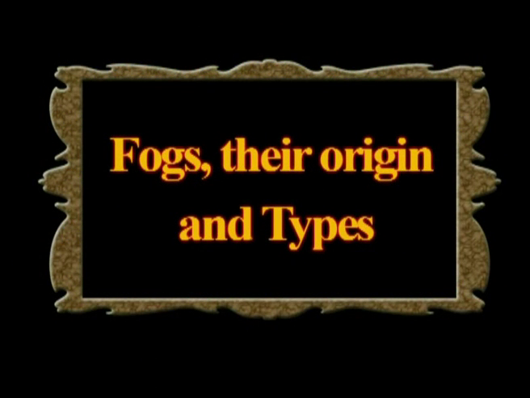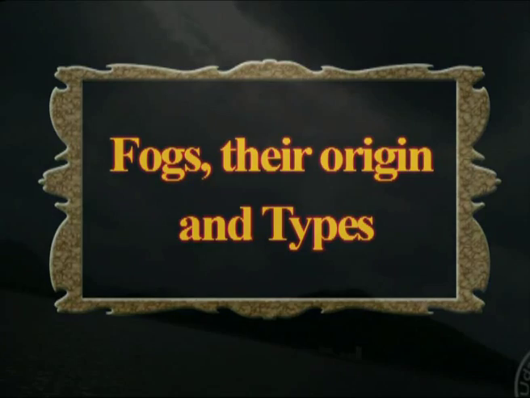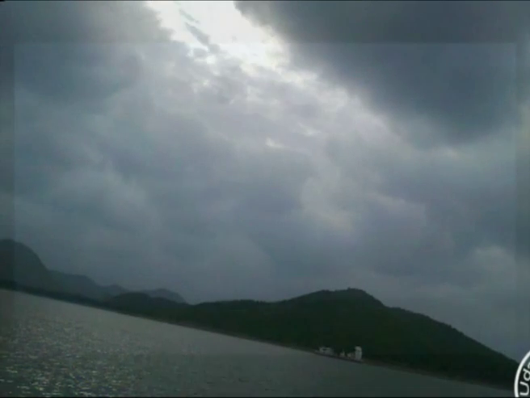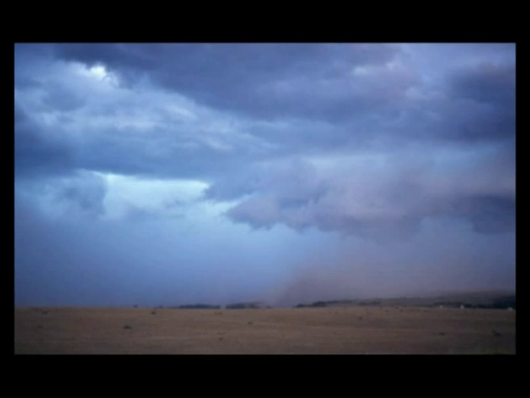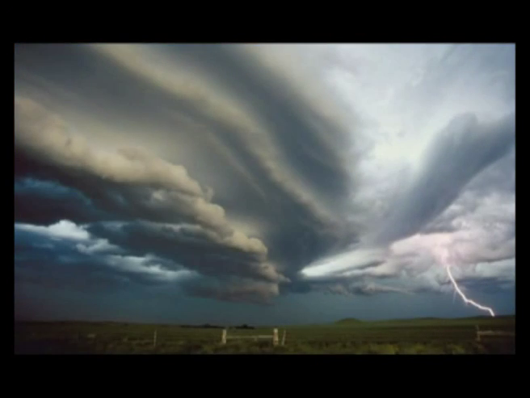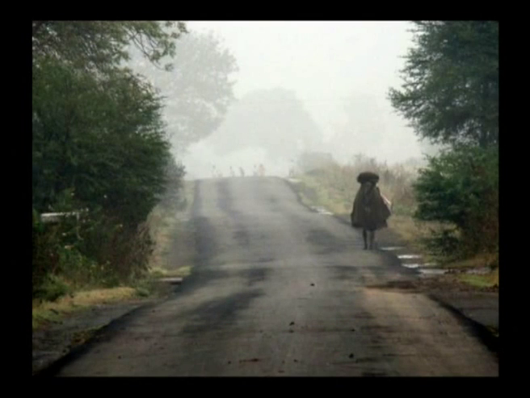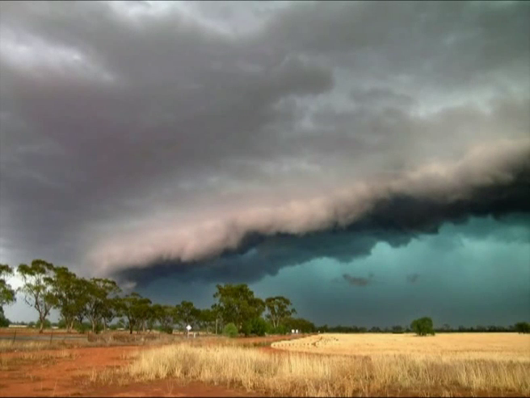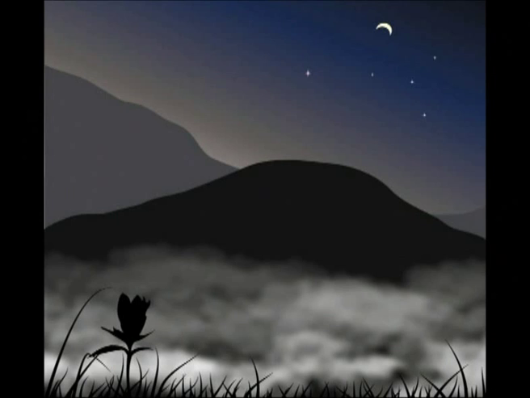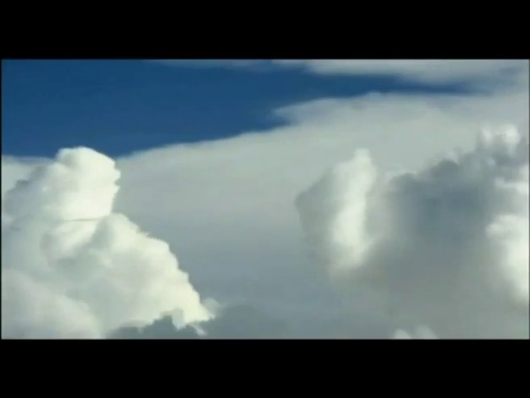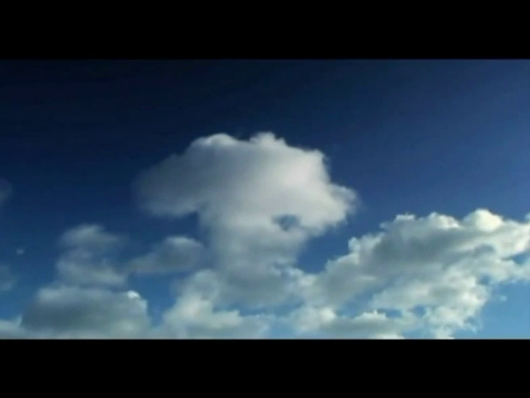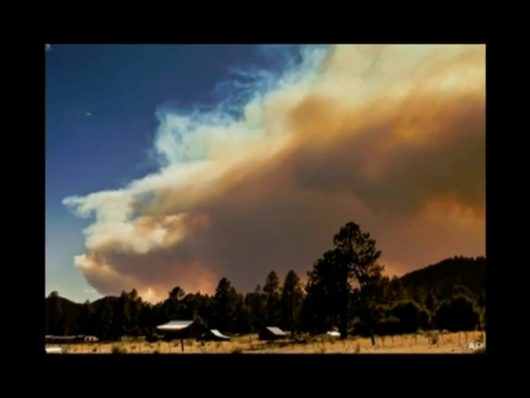Let us see the importance of fogs, their origin and their types. Fogs are special types of clouds constituting minute water droplets existing in suspension in the air near the ground surface. Fogs generally reduce the horizontal visibility. Fog is formed when the moist air becomes saturated and reaches its dew point. Further cooling of this mass makes the water vapor condense around the dust particles and create the dense smoky fog. There are a dozen bases of classification available in climatology to study the types of fogs.